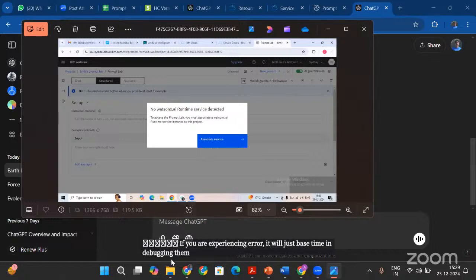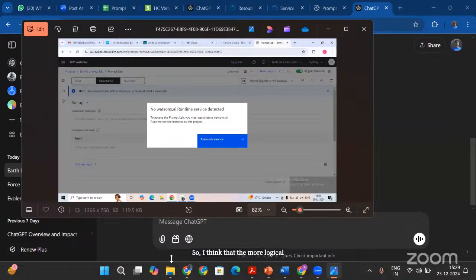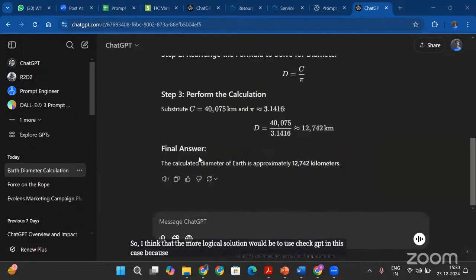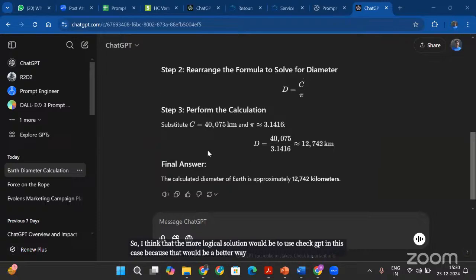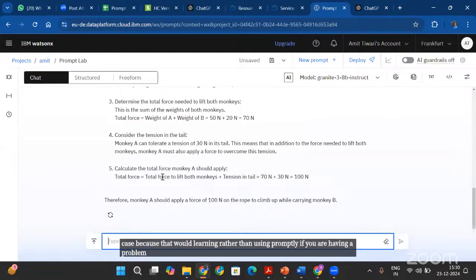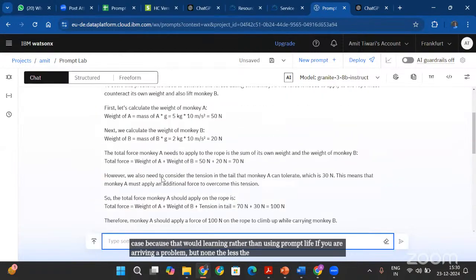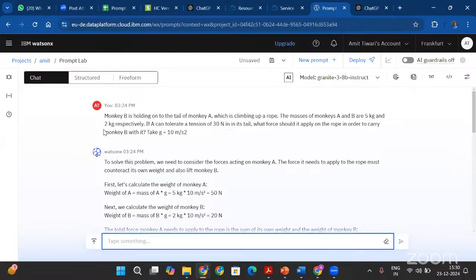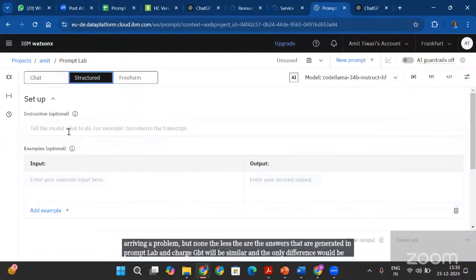So I think the more logical solution would be to use ChatGPT in this case, because that would be a better way of learning rather than using Prompt Lab if you are having a problem. But nonetheless, the answers generated in Prompt Lab and ChatGPT will be similar, and the only difference would be the structured way of doing it.